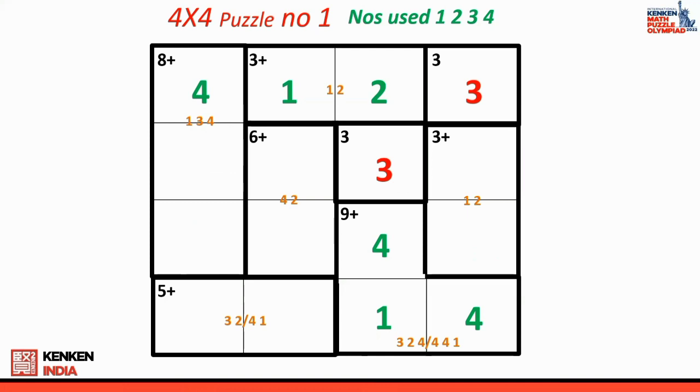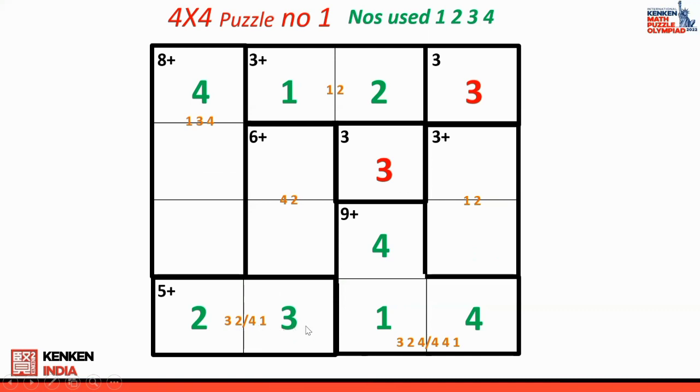Okay, now you're going to look at it. I put 2 here. How did I put 2 here? 1, 3, 4 is there in this column already. 1, 3, 4, right? I don't know the order of 1 and 3, but I know 1 and 3 is already here. 2 is missing, so I have written 2 here. Once I put 2 here, then what should be the next one? 3, because I can't use this option of 4 and 1. 4 is here already, 1 is here. So 4 and 1, you can't use it. So you have to use only 3 and 2, which I have already done.